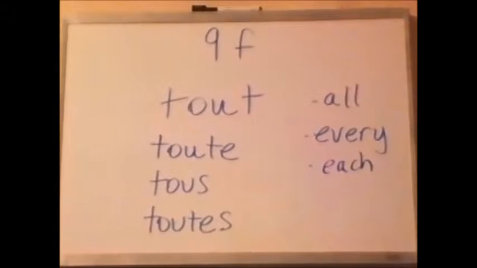end. Okay? How might these be translated in sentences? Well, it's going to vary. We might say all, we might say every, or we might say each. Let's look at some examples in your textbook. Nous avons vu tout le pays. We saw the whole country.